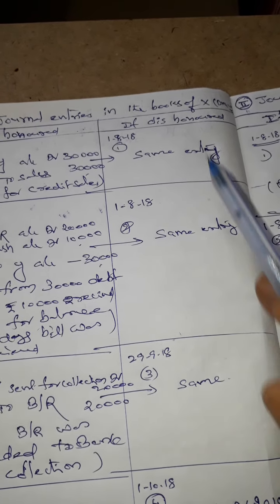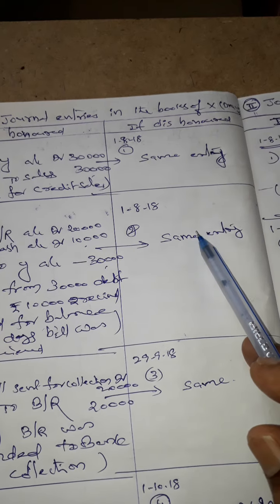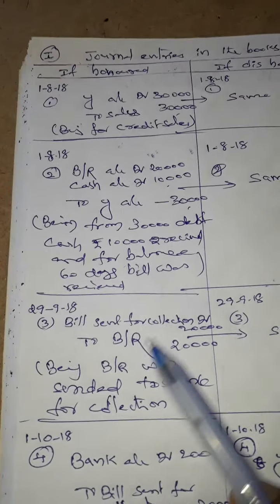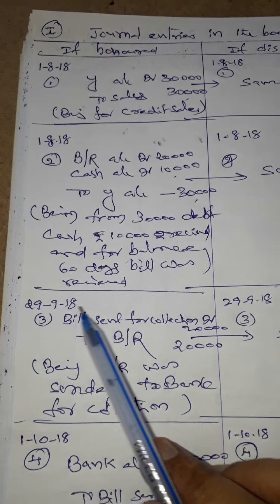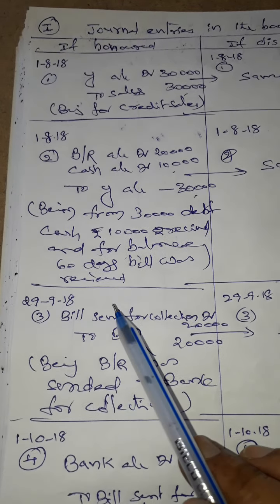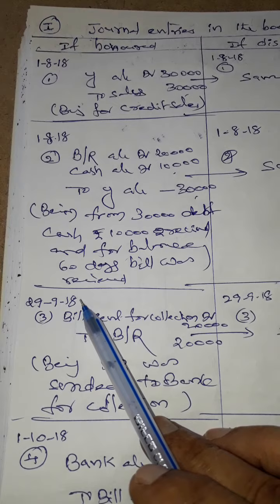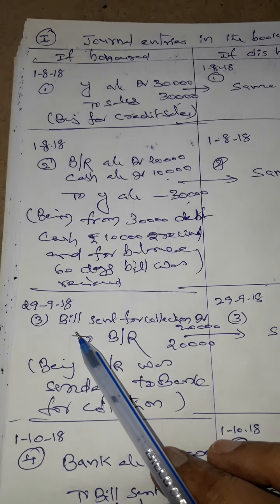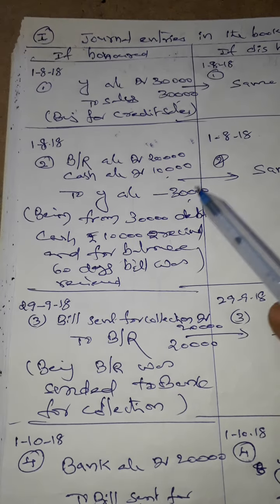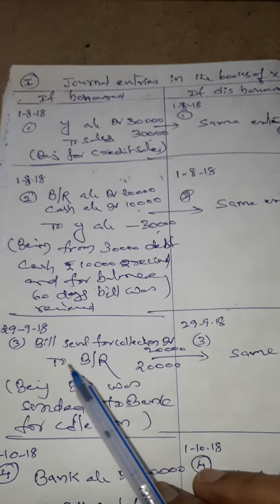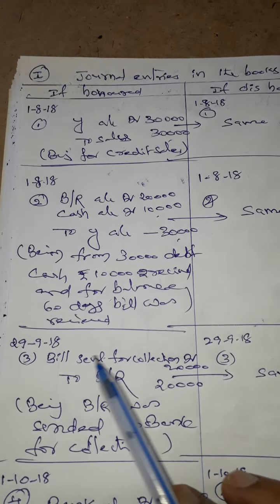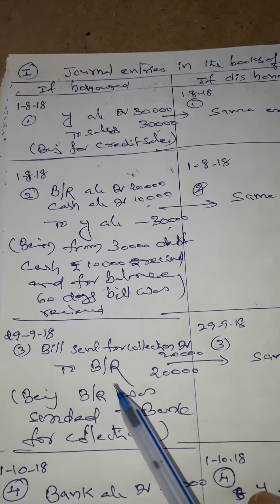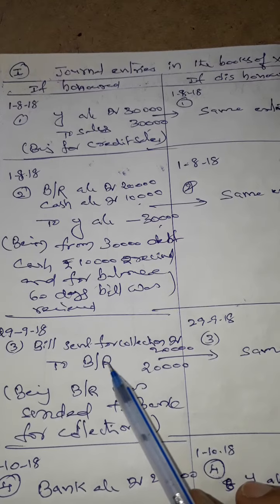Here also it is similar. In case of the drawee also, in the X book a similar entry we can pass. First entry we can pass the same, second entry the same. Third one: when it was sending the bills for collection to the banker, on 29th September 2018. Now our drawer X was handing over this physical document to the banker for encashment. When it was sent, this received bill we are handing over to the banker.